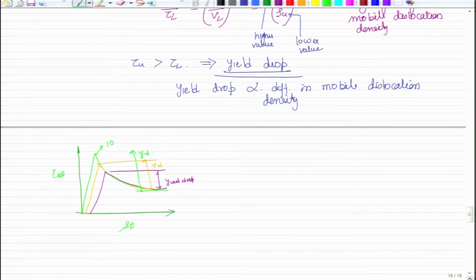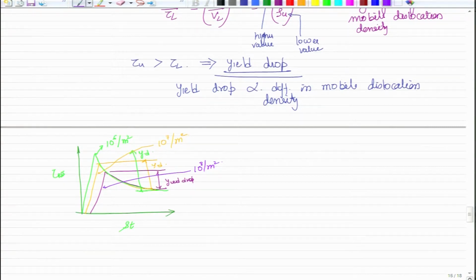Here the dislocation density was of the order of 10 to the power 6 per meter square. Here the dislocation density was a little higher, 10 to the power 6, 10 to the power 7 per meter square, and here even higher, 10 to the power 7 per meter square, sorry, 10 to the power 8.